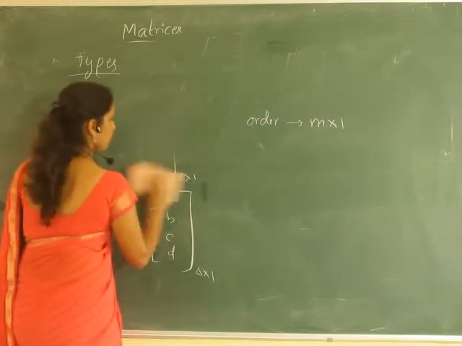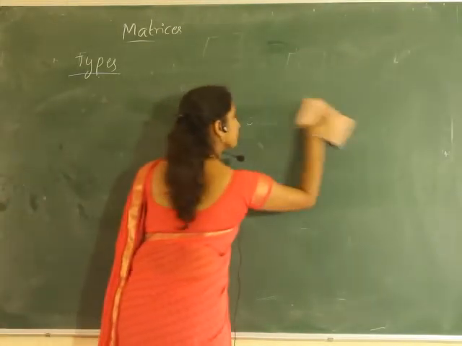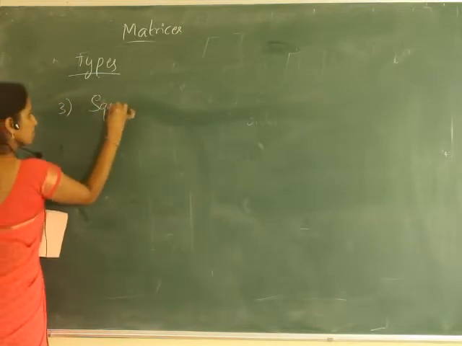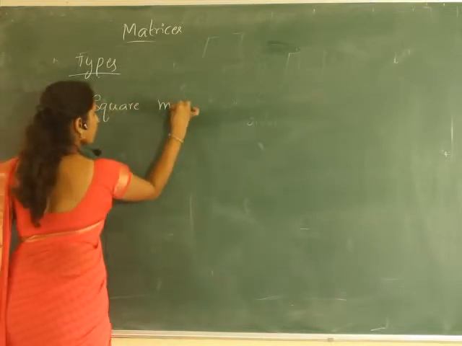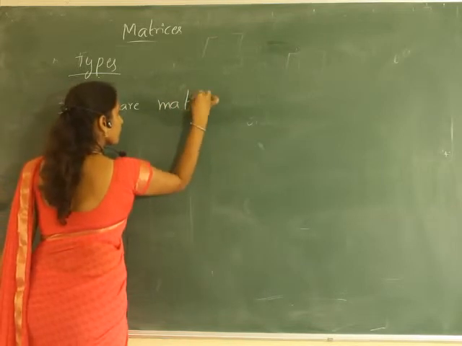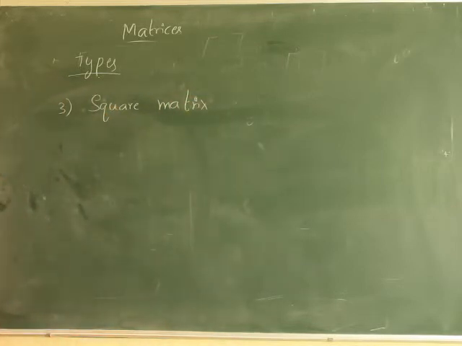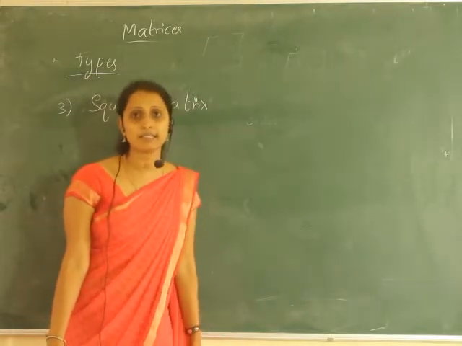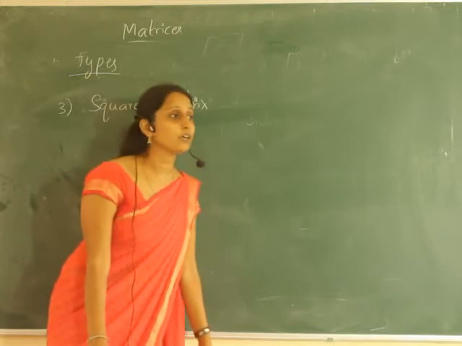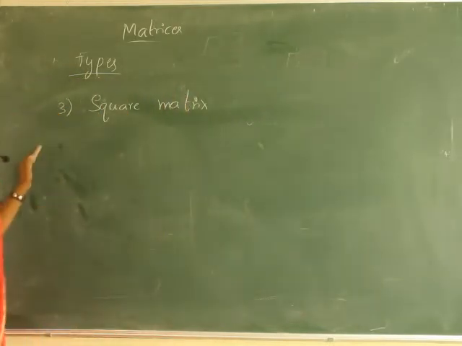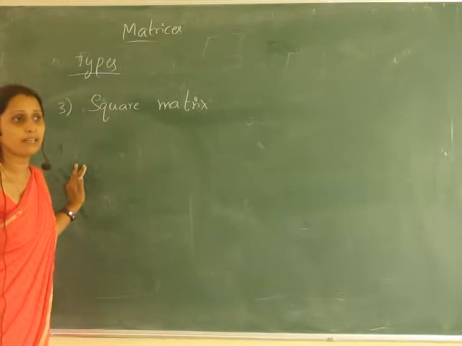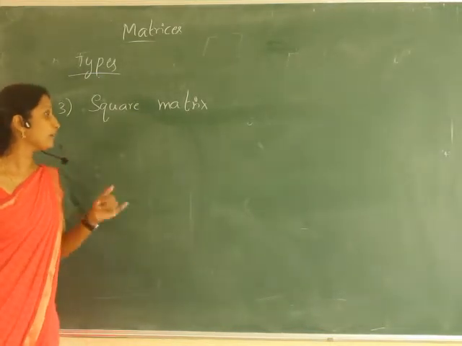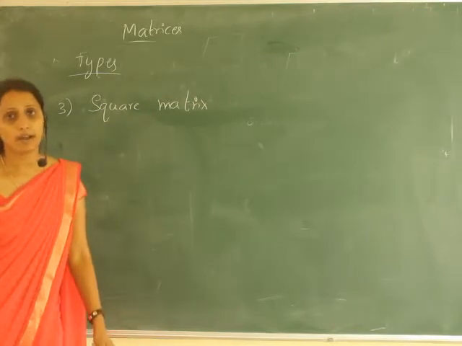Next one will be the square matrix. A matrix is said to be a square matrix if the number of rows and the number of columns of the given matrix are the same.